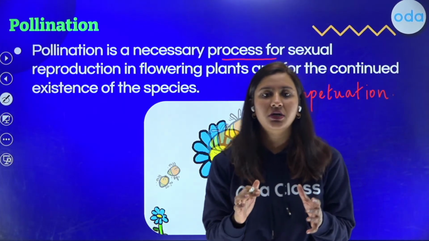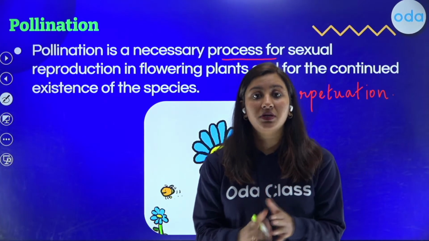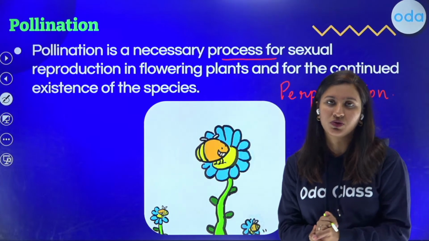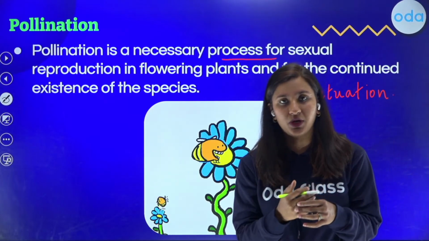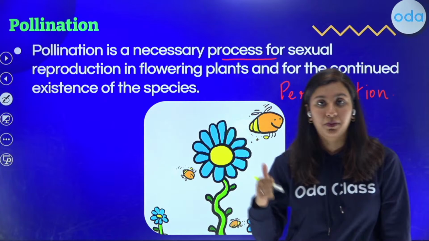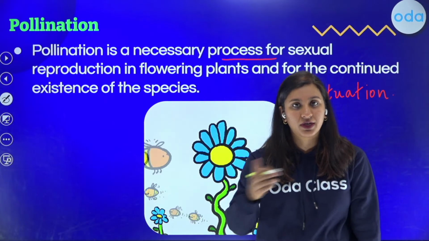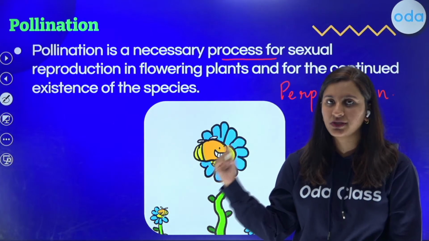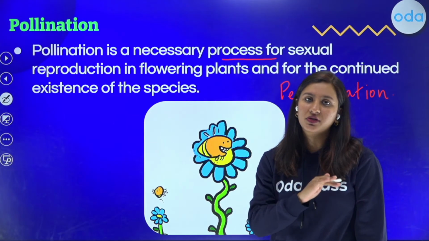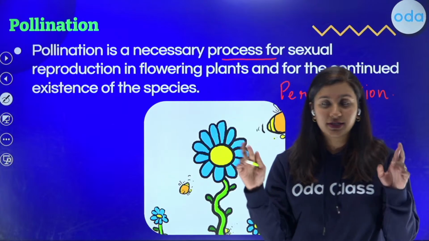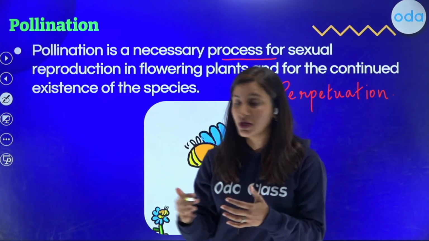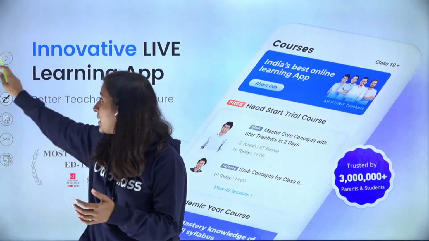Sexual reproduction is important because it brings variations, right? A plant can undergo asexual reproduction also. Most of the plants can undergo asexual reproduction, but sexual reproduction, if it happens, actually brings about a lot of variation, and for that to happen, pollination should happen, right, students? So I hope you have understood this question, and I sincerely hope that this kind of question comes, since the frequency of this is really high in the previous board papers.